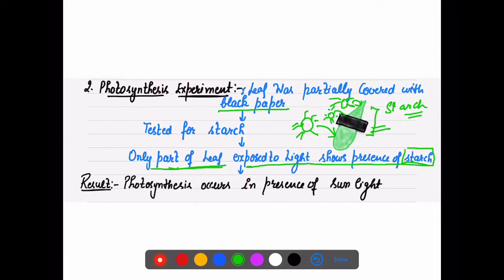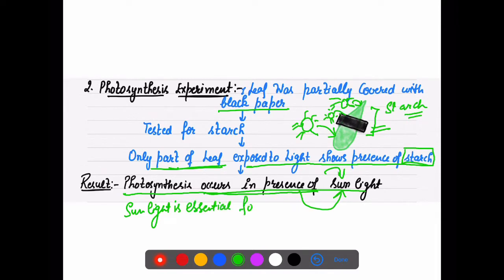It means photosynthesis happens only in those areas in contact with sunlight, or photosynthesis occurs only in the presence of sunlight, or you can say that sunlight is essential for the process of photosynthesis.